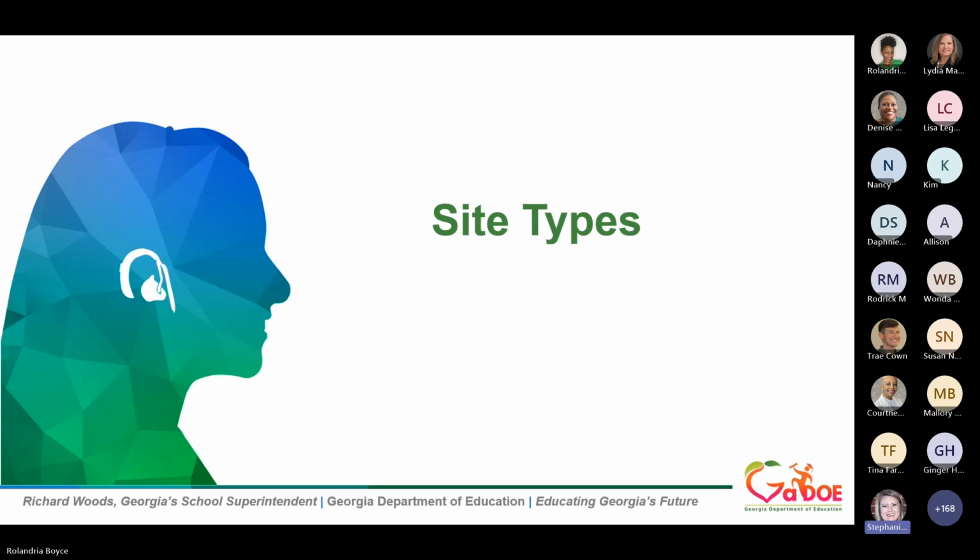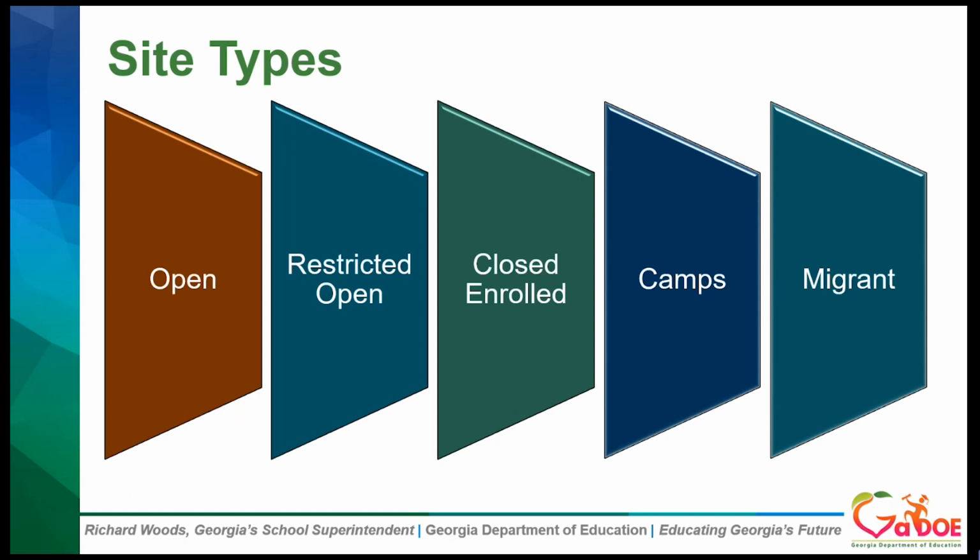Thanks, Ro. We're going to get started talking about site types. There are different types of sites that may be operated during summer feeding. USDA does recommend that the majority of sites operate as open sites because that is really reflective of the intent of the summer meals program, which is to provide meals at no cost to children when school is not in session. However, there are some additional types of sites that you may be able to operate if it fits the situation.